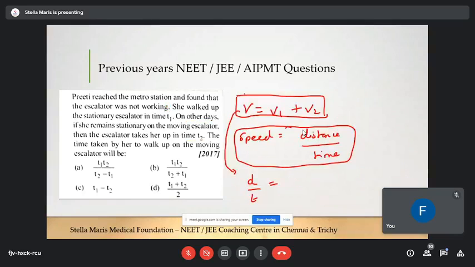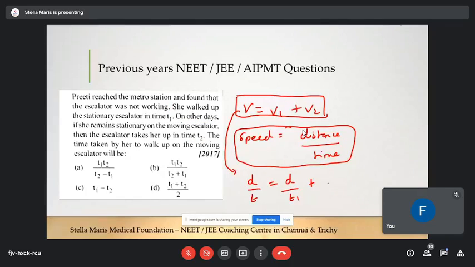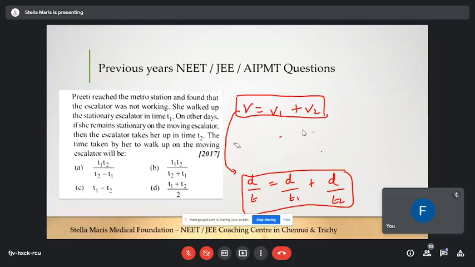T1. That is, distance is common, d by t1. Plus, similarly, for the second situation, that is velocity of escalator situation, d is common, the time taken is t2. Okay, so d by t2. So you're getting this or not? You're clear till now? Yes, sir. Okay.